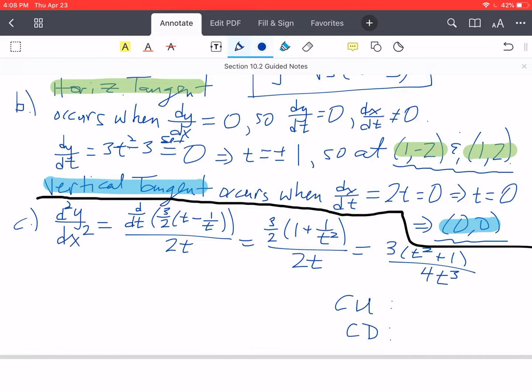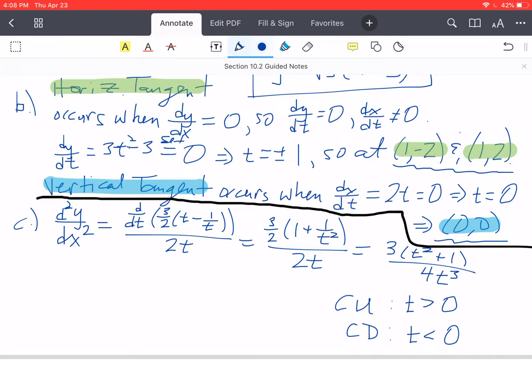The only thing that's determining positive or negative is that denominator, that t cubed. So it'll be positive when t is greater than 0, and it'll be negative when t is less than 0. So we have the graph is concave up for t greater than 0, concave down for t less than 0.